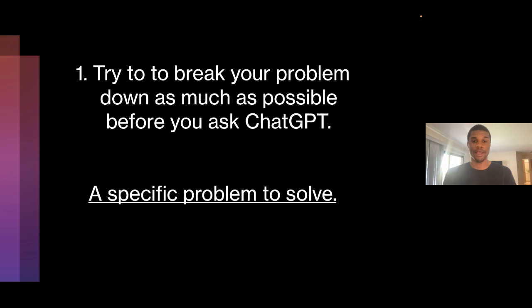If we were to say, hey, can you make me a game in augmented reality where we bounce a ball off the wall, and every time I catch the ball, I get a point, and every time I drop the ball, I lose a point. ChatGPT could do that as well. Again, you just need to really break down that problem and be more specific about what the problem is.